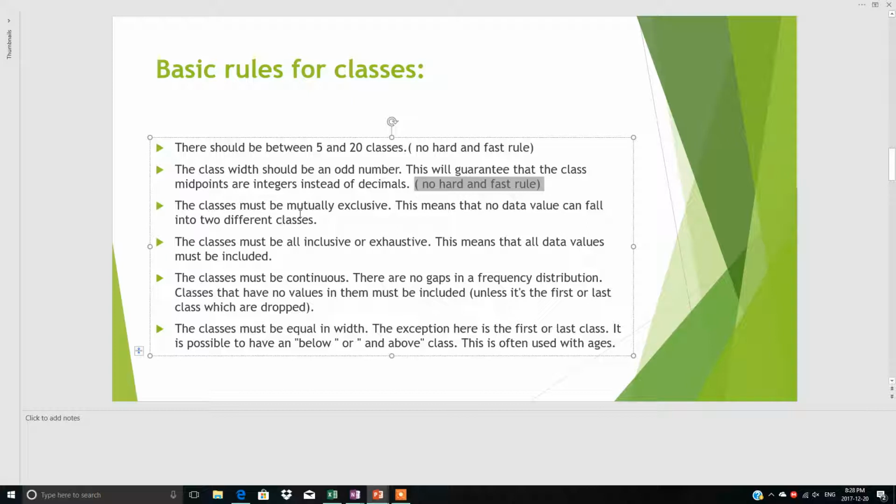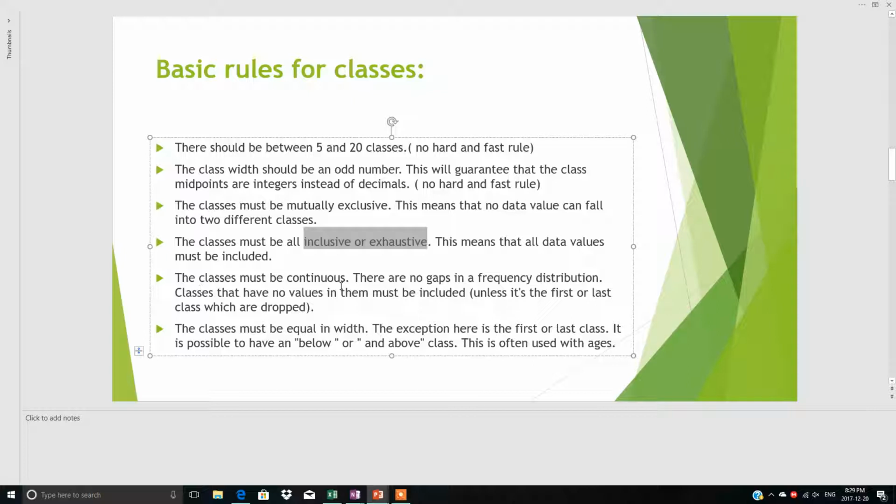The classes must be mutually exclusive. Now what does it mean? Mutually exclusive, I already told you. This means that no data value can fall into two different classes. The classes must be all inclusive or exhaustive. It means that all data values must be included.